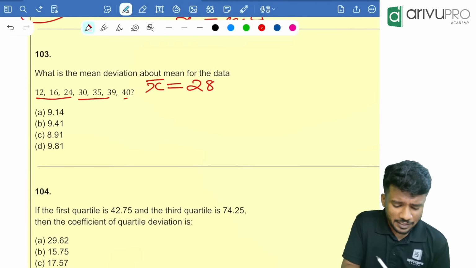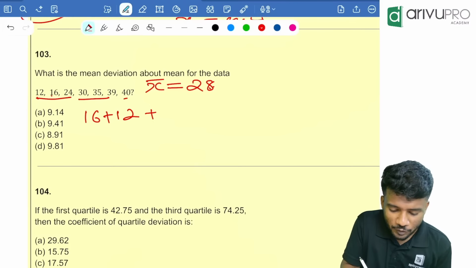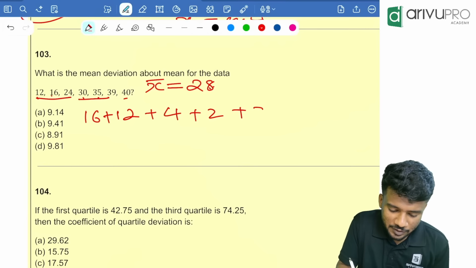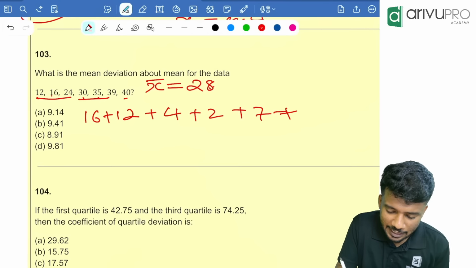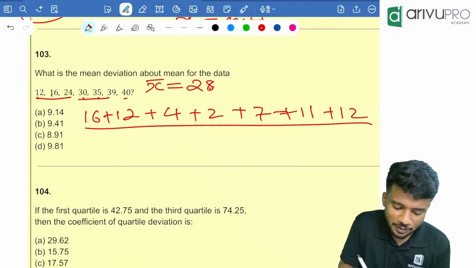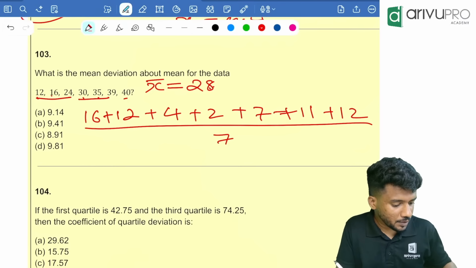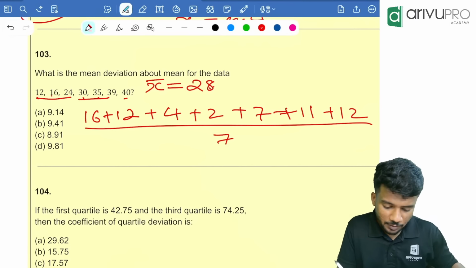Now we need to find the mean deviation. 28 and 12, how much is the difference? 16. 28 and 16, how much is the difference? 12. So 16 plus 12 plus 28 and 24, 4. Then 28 and 30, 2. 28 and 35, 7. 28 and 39, 11. Then 28 and 40, 12. Entire thing divided by 7. That is how much? 16 plus 12 plus 4 plus 2 plus 7 plus 11 plus 12 divided by how much?